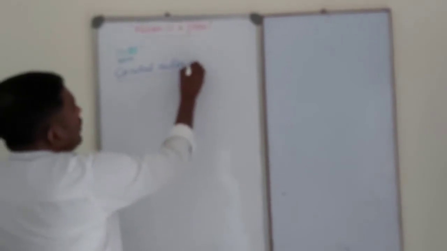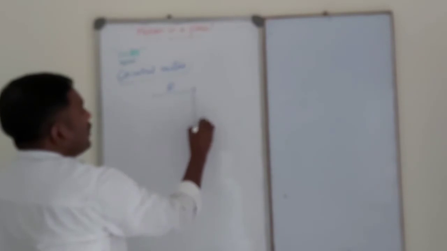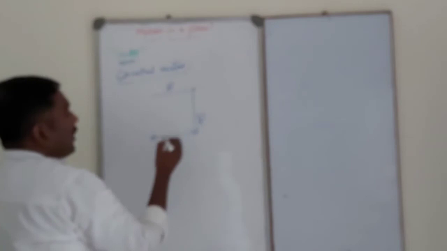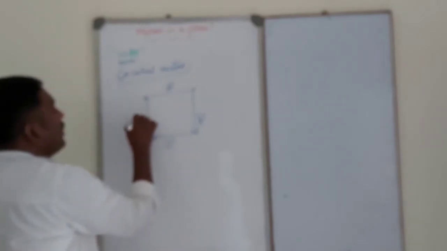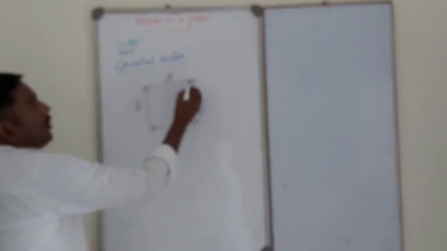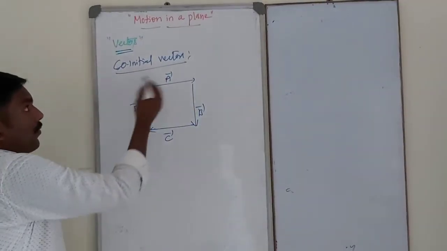Suppose, dear students, for example, like this is A bar, this is B bar, this is C bar, and this is D bar. So in this case, dear students, their initial points are the same. So this is vector A, vector B, vector C, vector D. Co-initial vectors means their initial points are the same. So how to represent co-initial vectors?